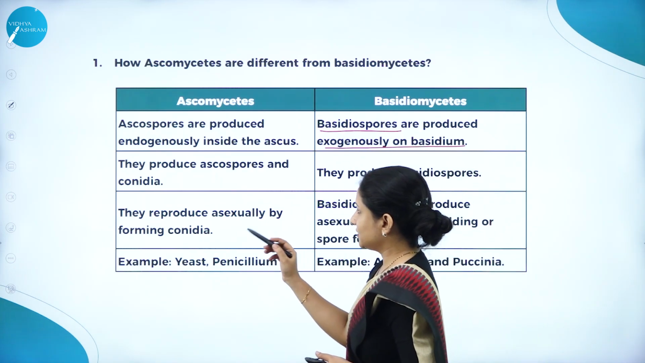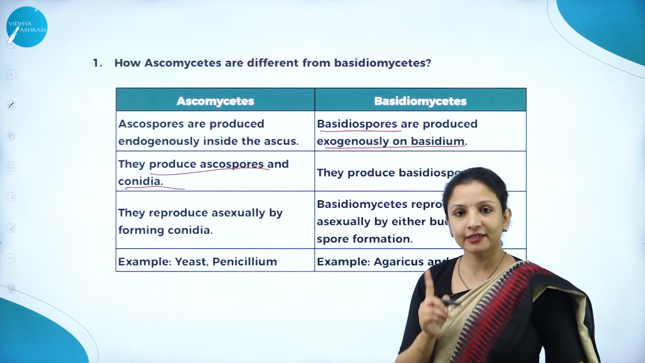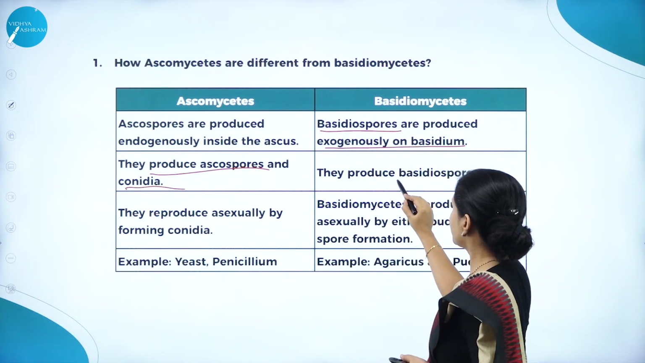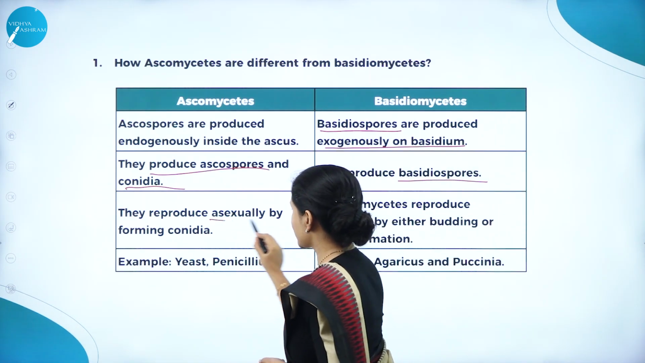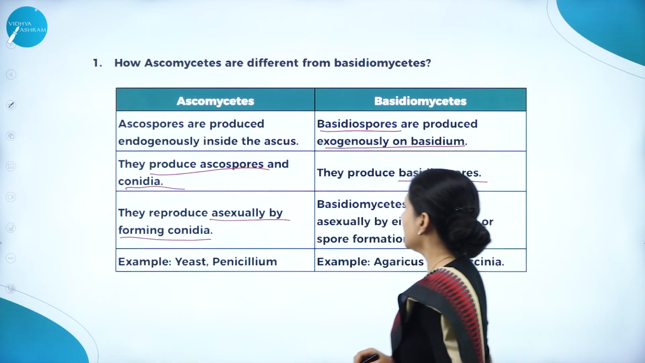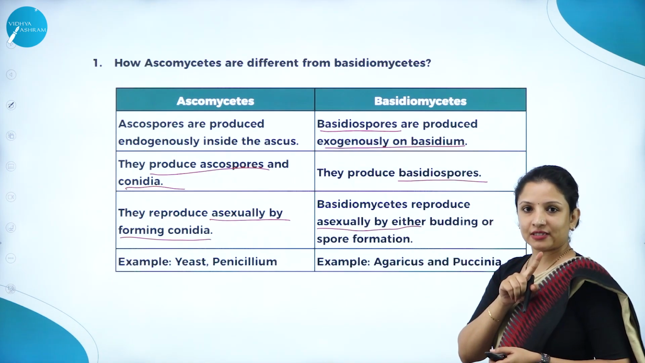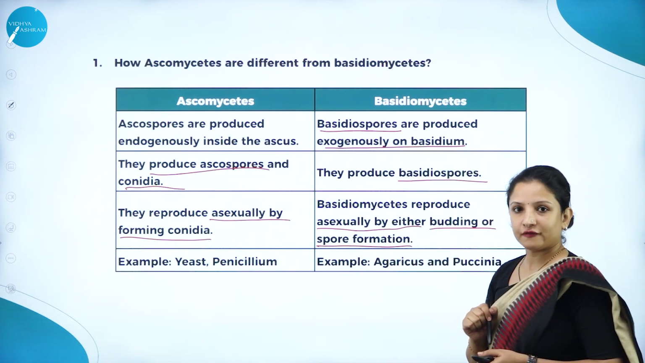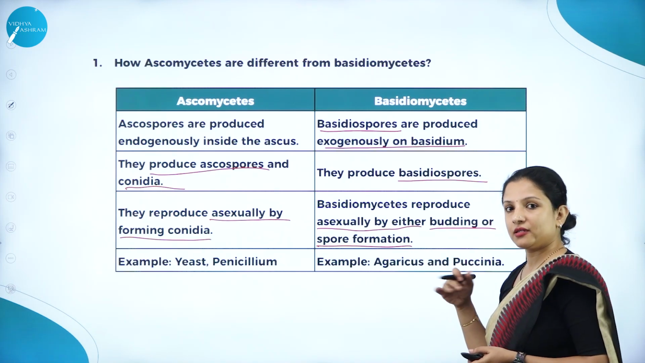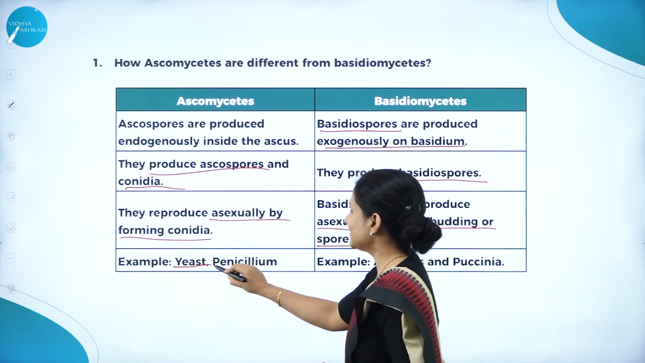Next, Ascomycetes produce ascospores and conidia. Basidiomycetes produce what? They produce basidiospores. Ascomycetes reproduce asexually by forming conidia. Basidiomycetes also reproduce asexually only, but what is the difference here? It is either by budding or by formation of spores. Here conidia will not form, it is either by budding. That's the difference. So examples for Ascomycetes: yeast and penicillium.